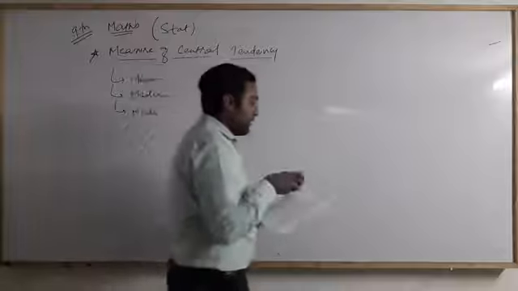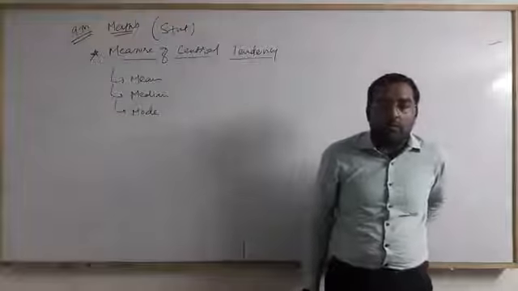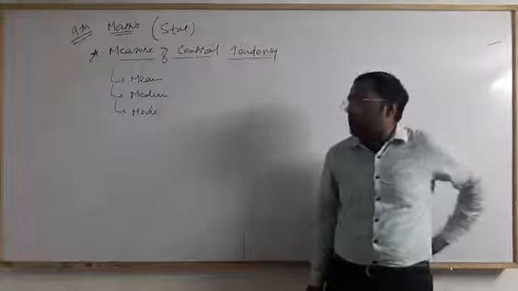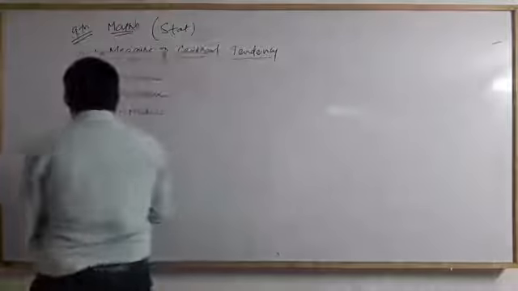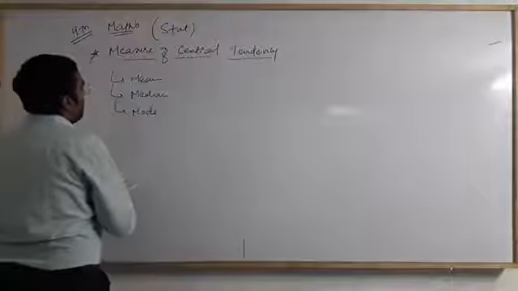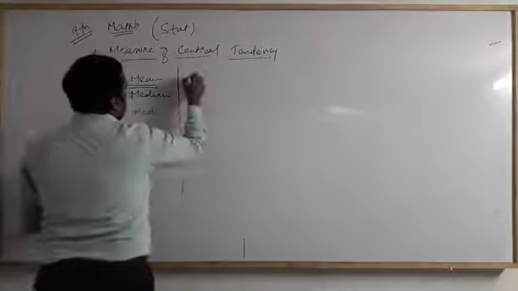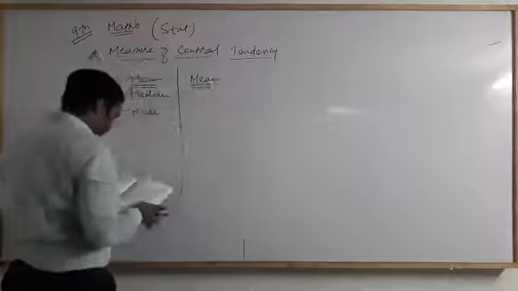So in today's session, we move on to the first one, mean. First of all, we start with the mean in today's lesson. What is mean?